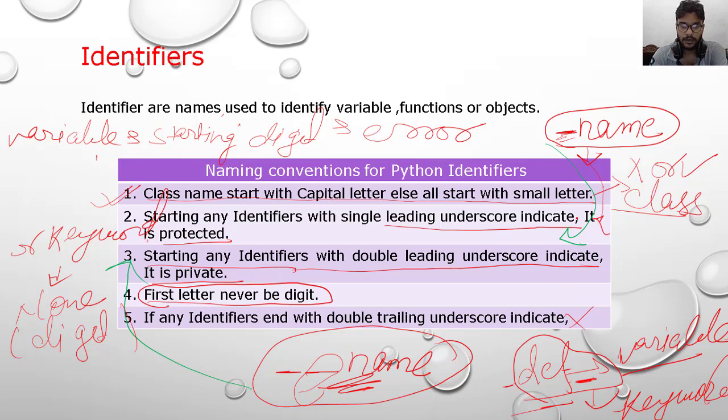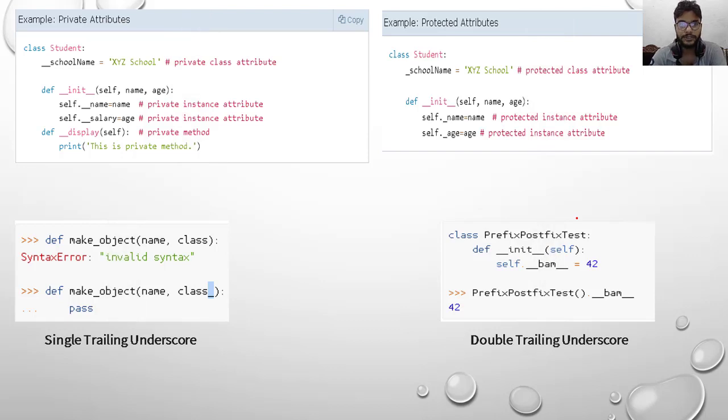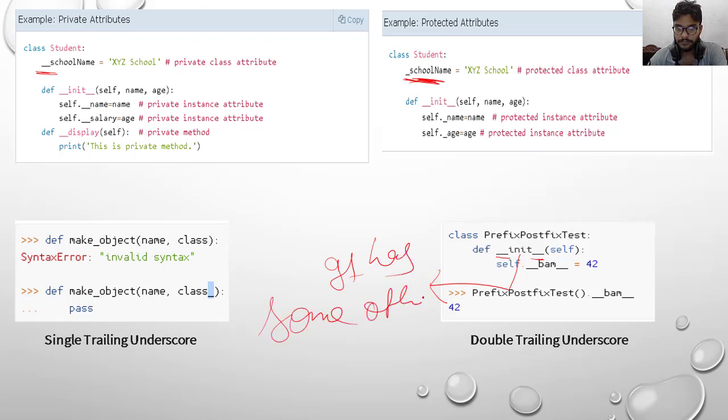Now I have covered the fourth and fifth topics. Here you see private attribute, double underscores; protected, single underscore. Here there is a double underscore at the start and at the end, which means it has some other function than usual. What was the function of init?